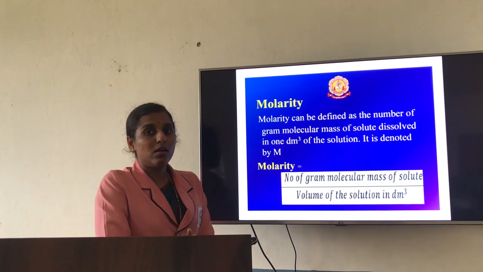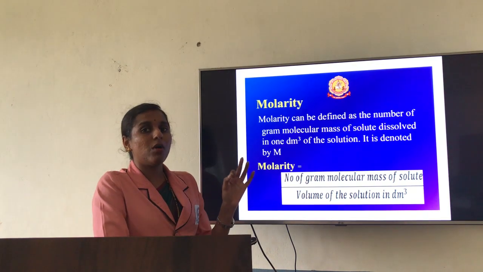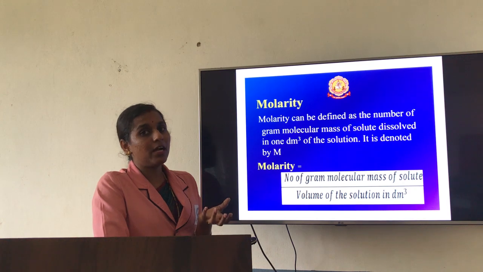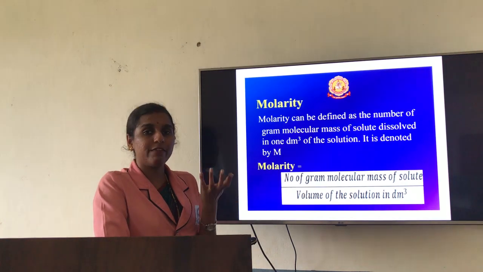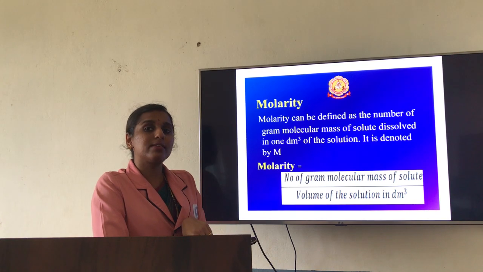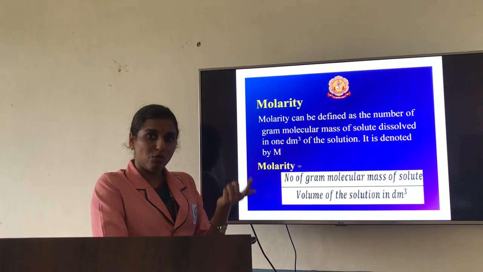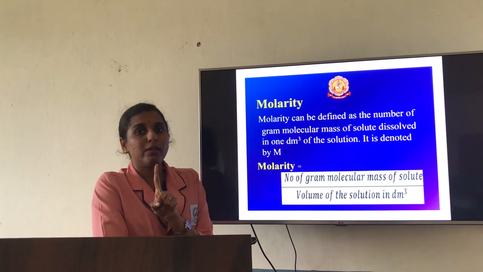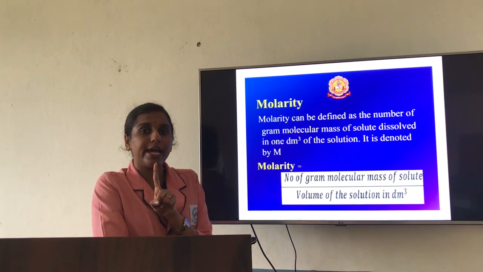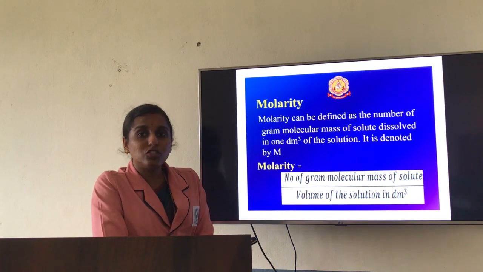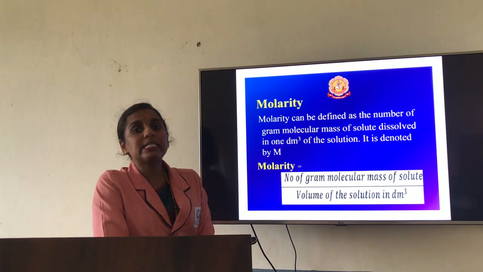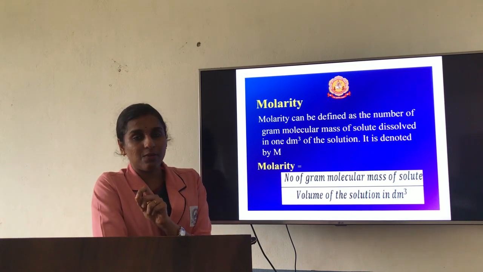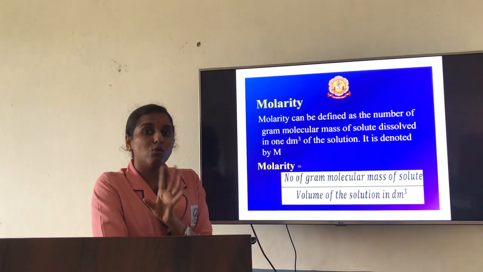For example, H2O. Suppose they have given 2 gram of water. That 2 gram is your mass, which is given in the question. As for molar mass, you are going to find the molecular mass of the water molecule. The atomic mass of hydrogen is 1, which will be multiplied by 2, because there are 2 hydrogen atoms. Oxygen has atomic mass 16. So 16 plus 2, total 18. That is the molecular mass or molar mass of water.